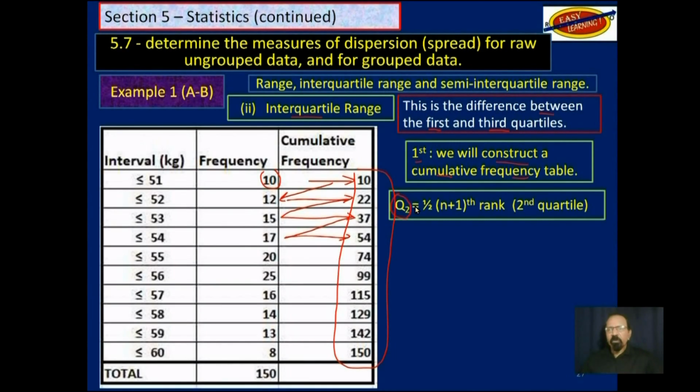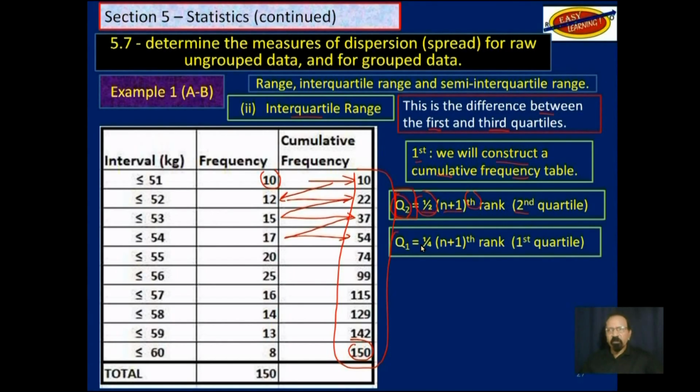We will find Q2, which is half of n plus 1, but that will give us a rank. That would give us the second quartile. N in this case is 150. So we will add 150 and 1 and find half of that. That will give us the position of Q2, not Q2 itself, just the position of Q2.